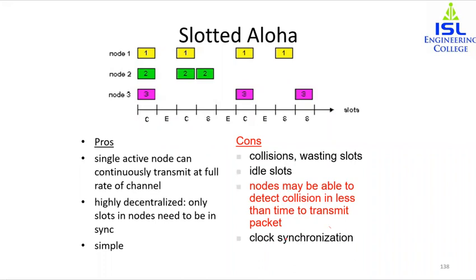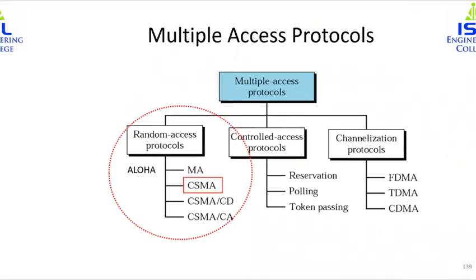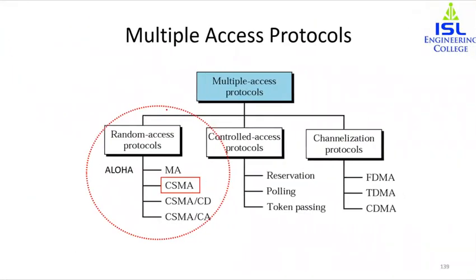Okay, so now we will be seeing the next protocol of multiple access protocol, which is CSMA. We are seeing this part, random access protocol, and in that we will be seeing the CSMA. So here first we have to see the CSMA protocol and what are the different types of protocols of CSMA that we will be seeing in this topic.